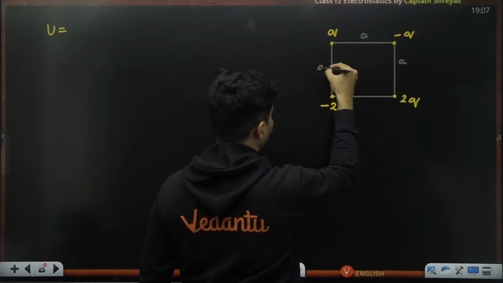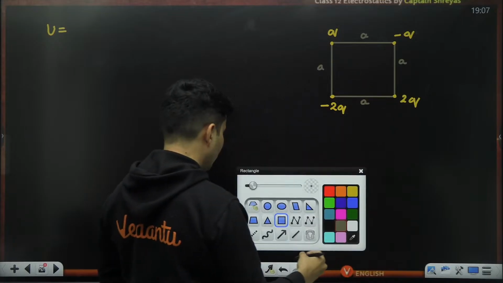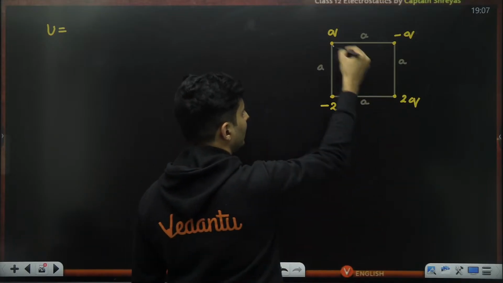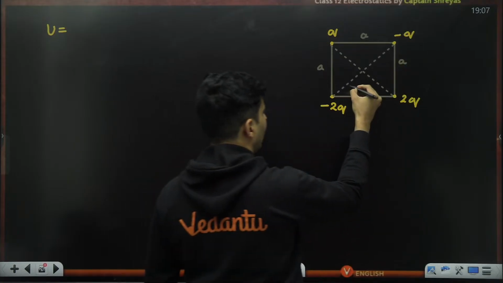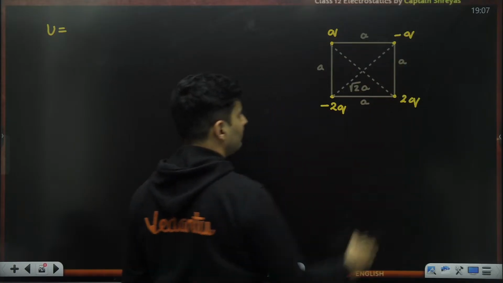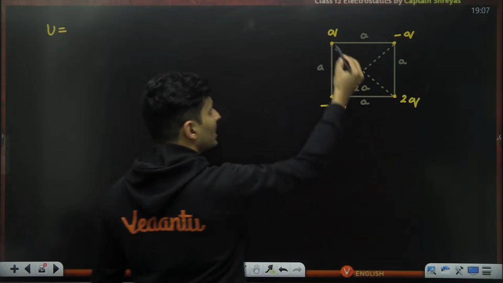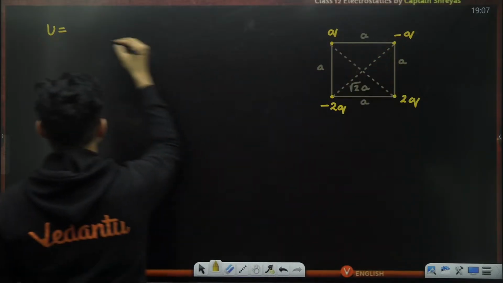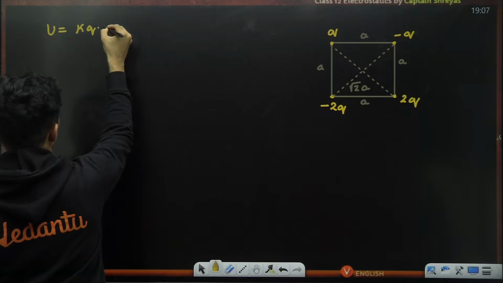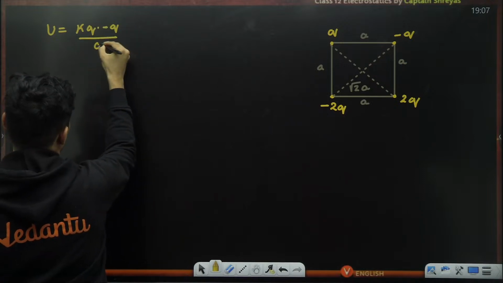All the sides are equal. This is A, this is A, this is A, this is A. But if you check the diagonals, which will also be needed, both the diagonals will be root 2 times A. Okay. So if you check this pair of charges, kQ into minus Q divided by A.